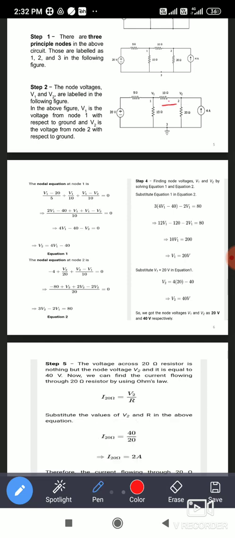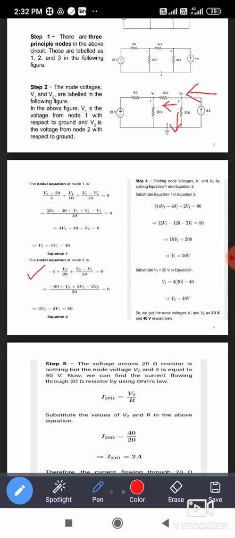So this is outgoing, and this is incoming. Okay, so the 4 ampere current you can take as it is because that is flowing incoming towards the V2. Now write the equation as incoming current is negative, that is minus 4, plus V2 divided by 20 plus V2 minus V1 divided by 10 is equal to 0.